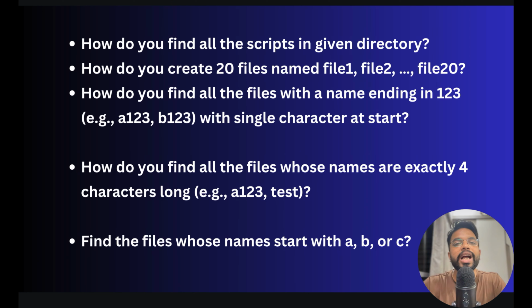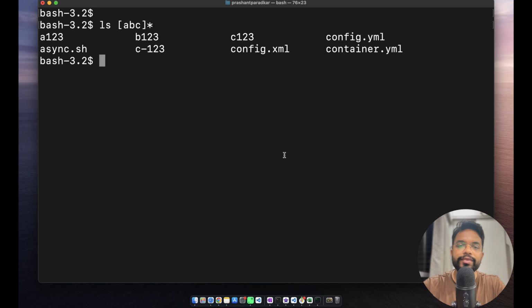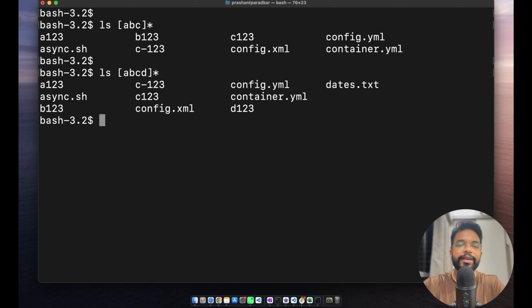So here we are providing multiple conditions, like it could start with A or B or C. For this we can use the square bracket. I will simply use ls with square brackets. I can provide multiple conditions A, B, C, D, E, but in our case we just need to find files starting with A, B or C, and after that it could be anything. So I will use the asterisk, hit enter. Okay, so we have got our result. If I provide D also, it gives me the files starting with D as well.